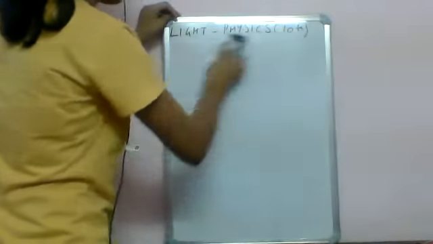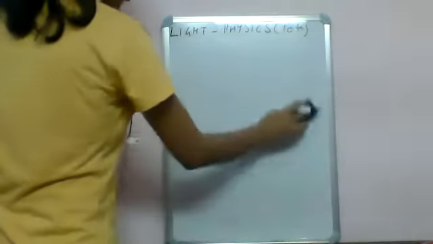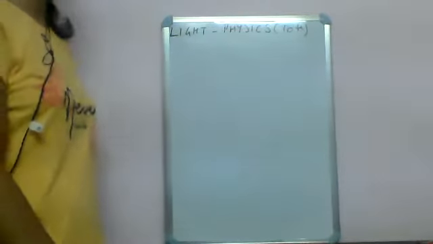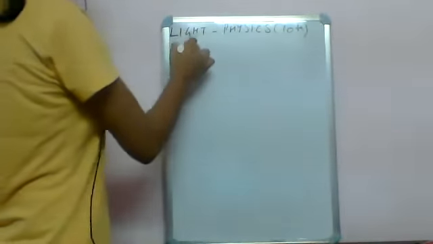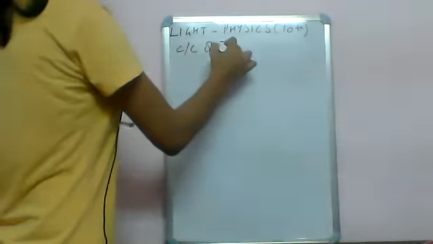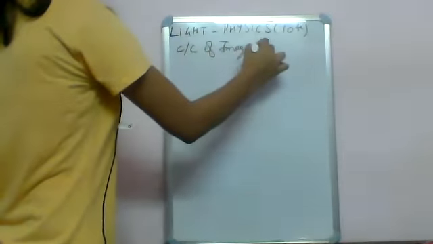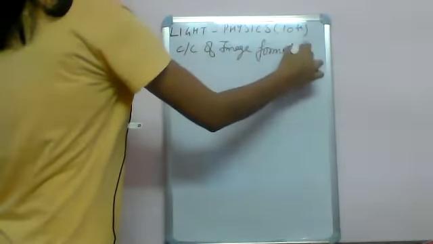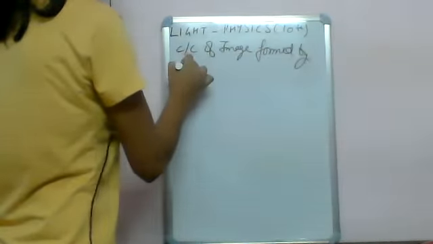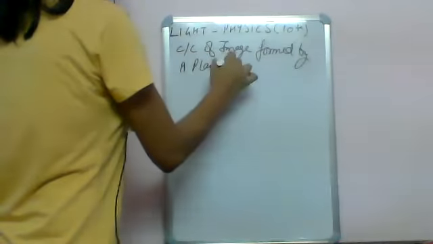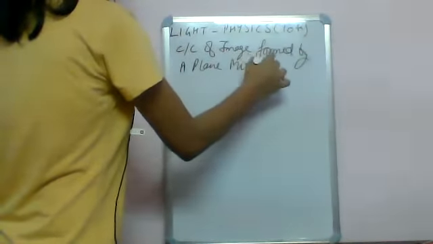Now, there is one very simple thing that can be asked in the exam. What are the characteristics of the image formed by a plane mirror?